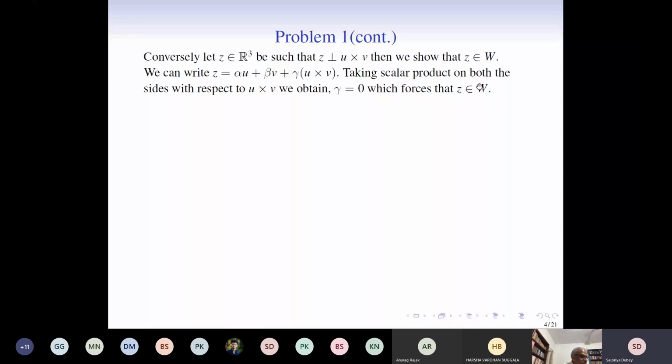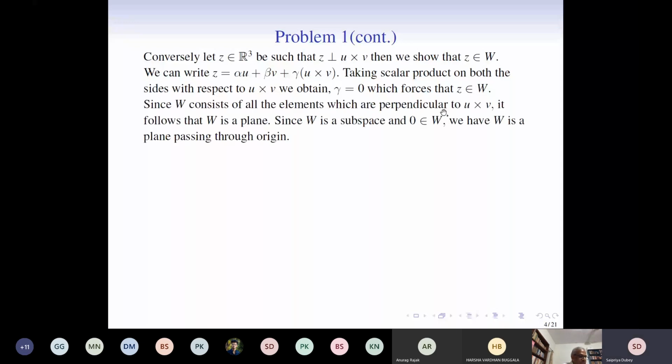So W consists of all the elements which are perpendicular to U cross V. Therefore, it follows that W is a plane. Again, by the same reasoning that W is a subspace, 0 belongs to W, we have that W is a plane which passes through the origin.